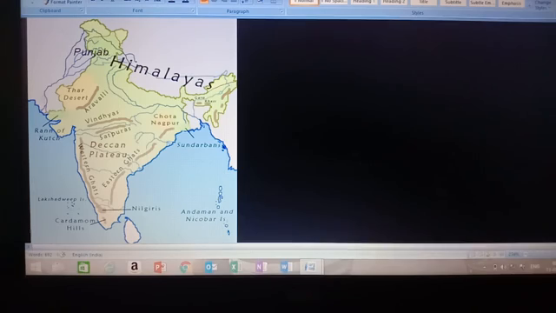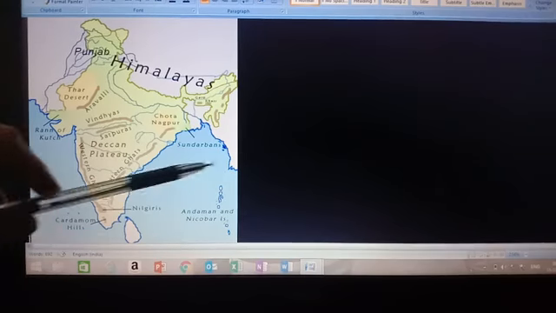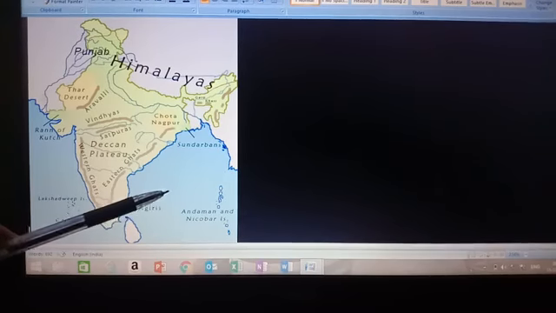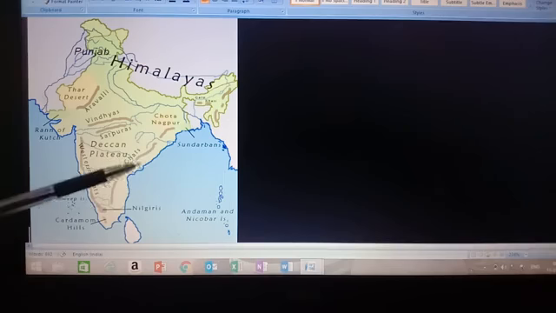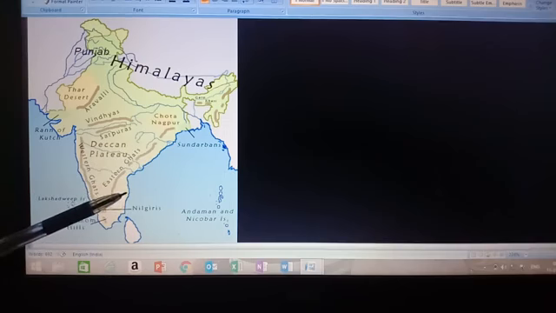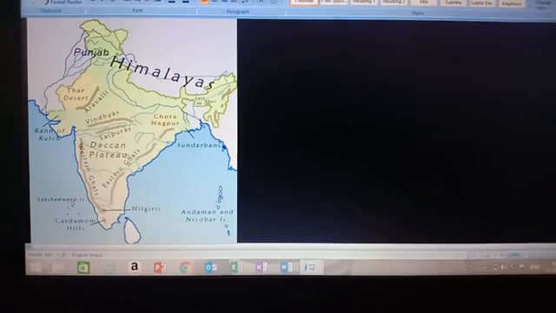In autumn season, what happens? Cyclones occur, because this is the period of transition when the low pressure shifts from northern India to the Bay of Bengal. Now this pressure region shifts here, and due to this it results in the occurrence of cyclones. It originates here and strikes this part, and it leads to rainfall in Tamil Nadu, Andhra Pradesh, Odisha, and these are very destructive, and they cause widespread damage to life and property of the people.